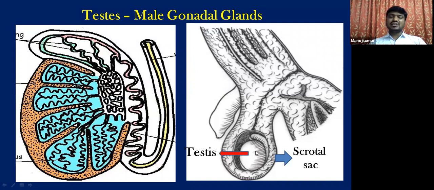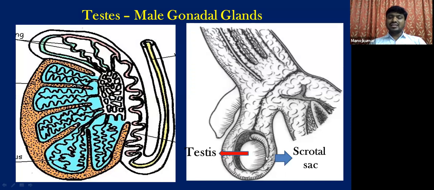So these testes are nothing but gonads, and the primary function of each testis is to produce sperms, male sex cells, isn't it? To produce sperms, that is male sex cells, is the primary function of the testis, but it also acts as an endocrine gland. Hence, it is called the male gonadal gland, as it is only seen in males.